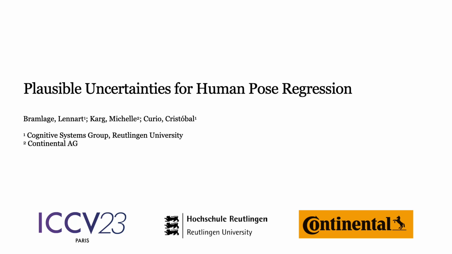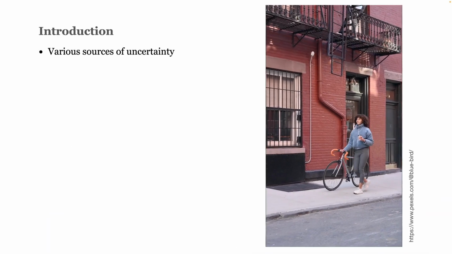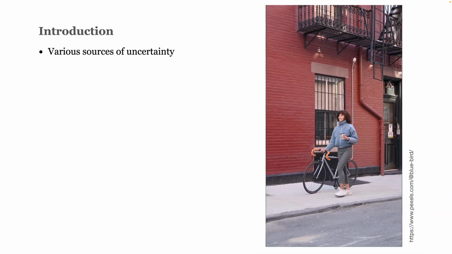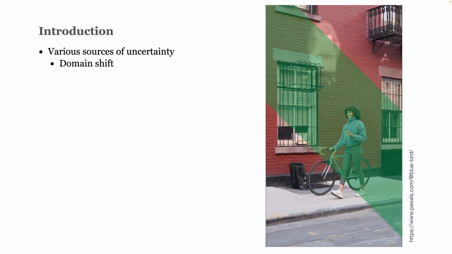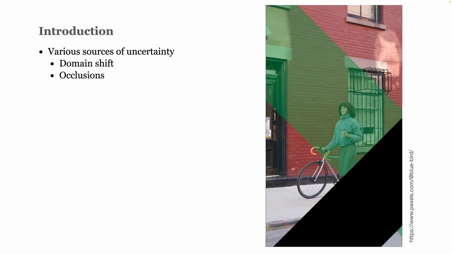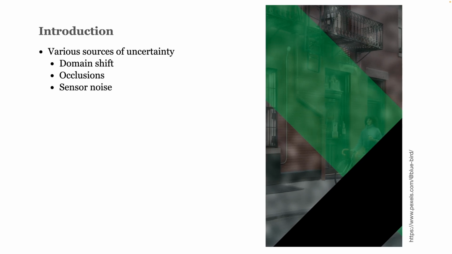Welcome to our video on plausible uncertainties for human pose regression. Computer vision models in the wild face various sources of uncertainty, such as domain shift, occlusions, and sensor noise.